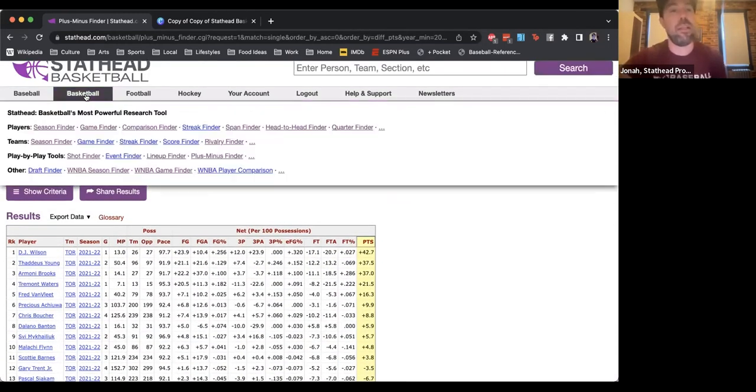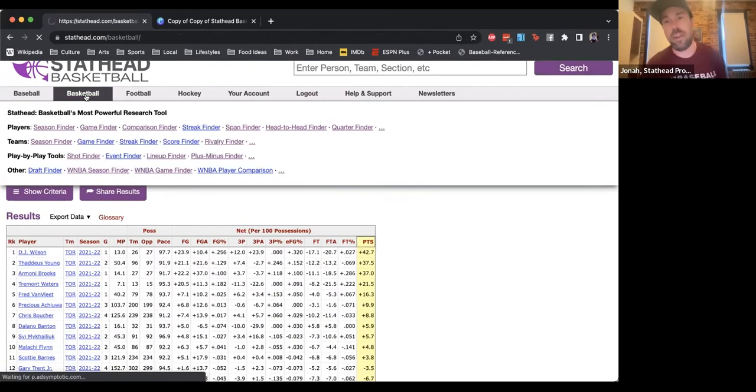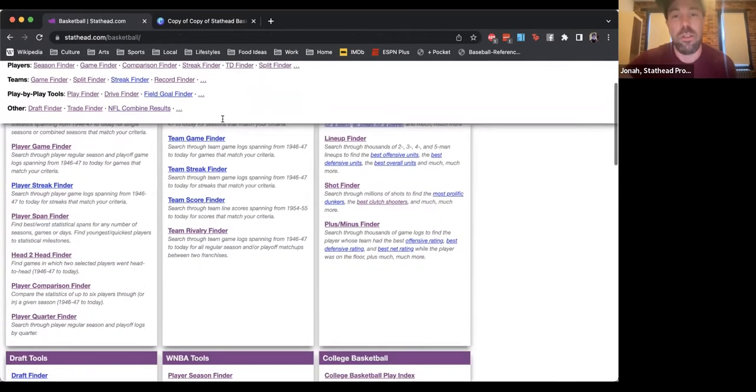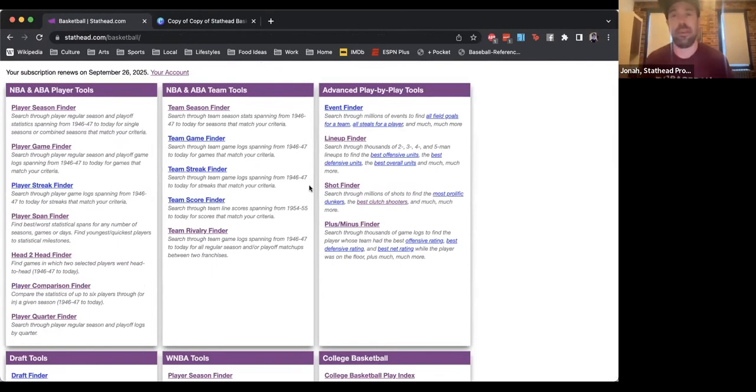We could look at their rebounding, we could look at defensive stats, all of that stuff. But I've got to move it along now to the thing that's step 2. Now we know these players, but obviously basketball is not played one player at a time the way baseball is. It's really about how teammates interact with each other and interact with their opponent. So a better way to look at that even than the plus minus finder is the lineup finder.